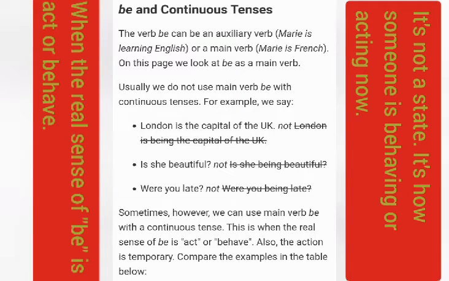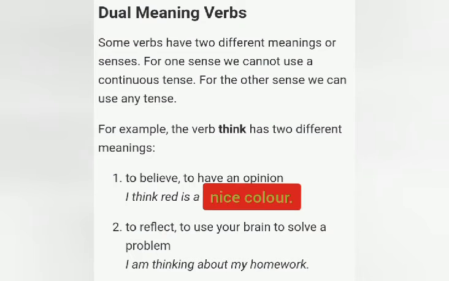Be and the continuous tense, of course, as we have said, don't forget, it's not a state, it's how someone is behaving or acting right now. When the real sense of be is act or behave, you can use it in the present continuous tense. So you can say he is being, you are being, I am being, and so on.